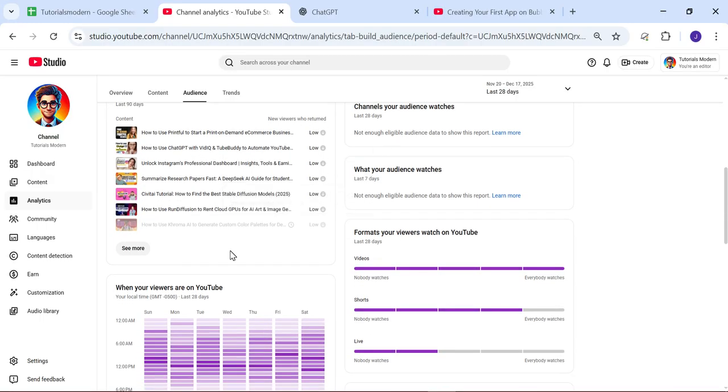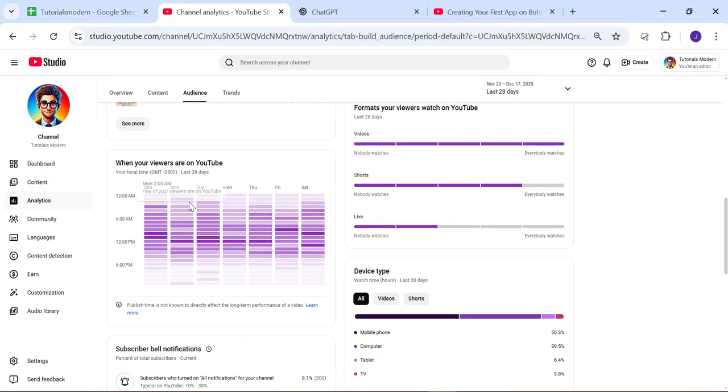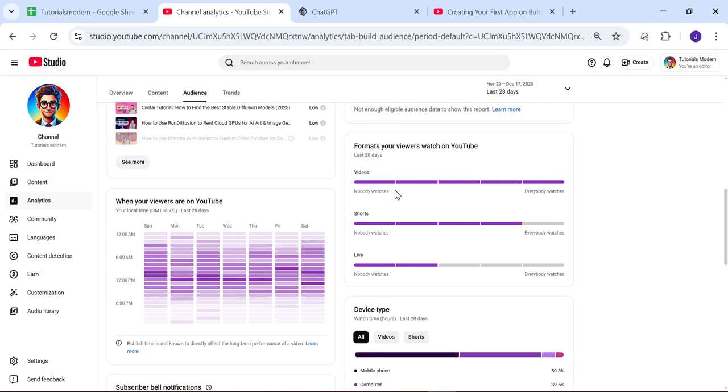Okay, as you can see in this section, when your viewers are on YouTube, these are the hours in a day, every day, at which our viewers get online and watch our videos. So we have to schedule our videos at this time. We have to upload our video content at this time, and as you can see, we are getting most of the views from the videos.